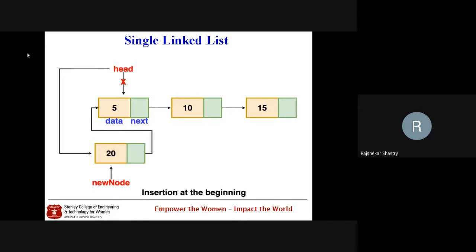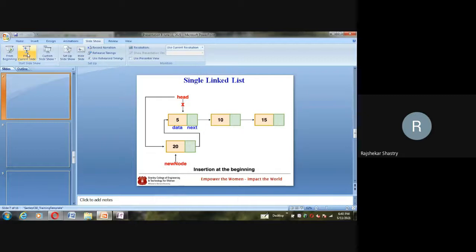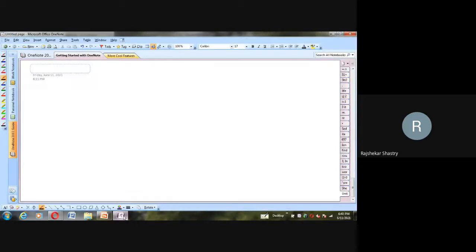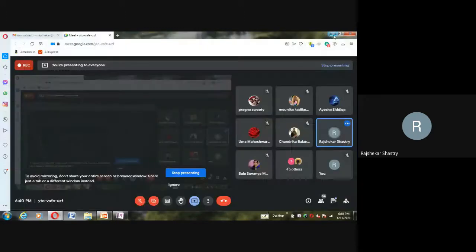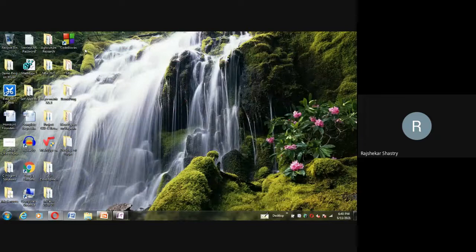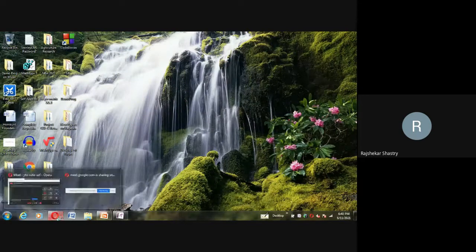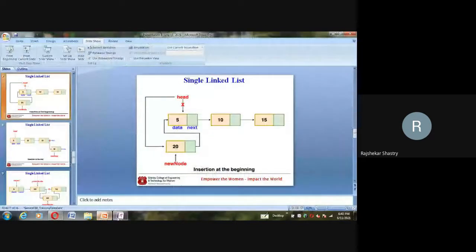But if I just go on explaining, you won't understand. So let us get into our concept. Slowly we'll try to implement it as well. For implementation purposes, I have to open a code block, so I'll do that in the meantime. Anyhow, let's get into the concept here.